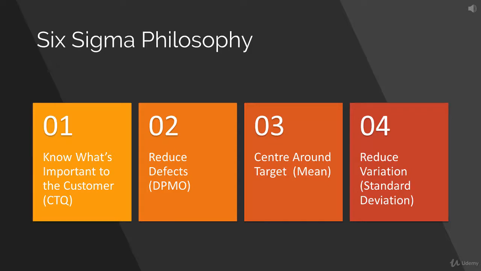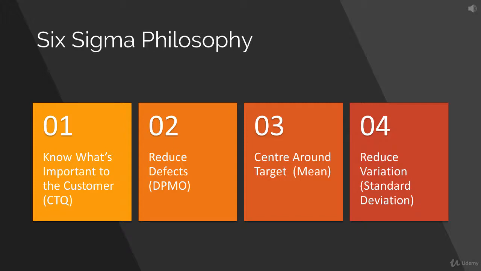The third philosophy of Six Sigma is to center around the target, or center around the mean. If we go back to the same example of the pilot landing on the strip, the pilot is always attempting to land at the center of the strip. Even though the pilot has a lot of flexibility to land anywhere on the strip, the attempt of the pilot is to land at the center of the strip.